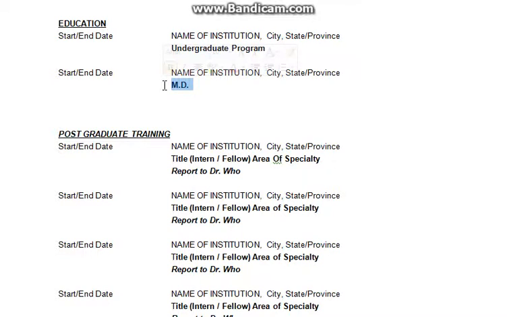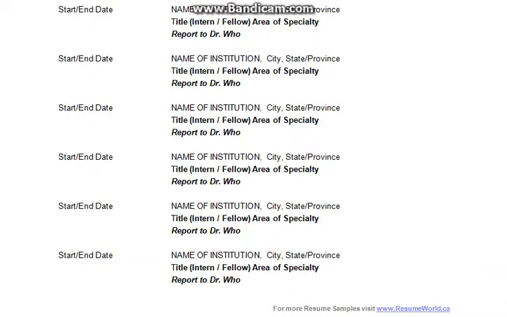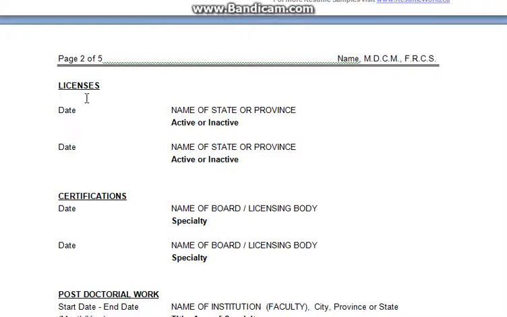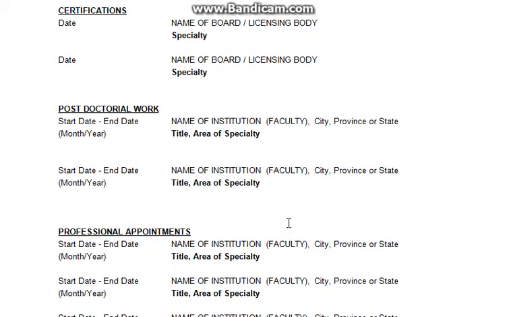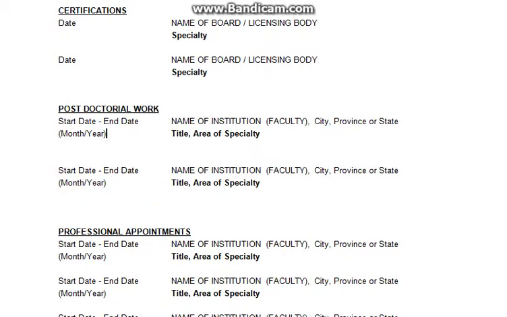Probably here are the postgraduate trainings which you have done, and you can see area of specialty, and what kind of licenses you have, what kind of certifications you have done, any kind of postdoctoral work if you have done, then that has to be mentioned over here.